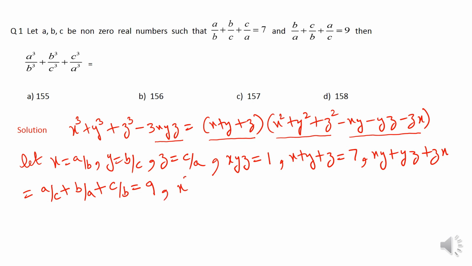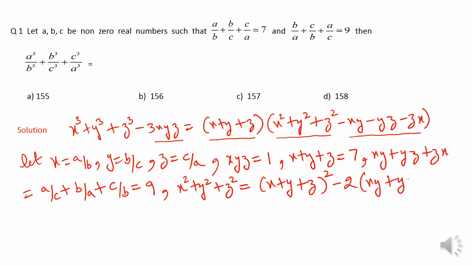Now we move towards the value of x^2 + y^2 + z^2. Students, if you have seen my last video, you must know that this expression can be written as (x + y + z)^2 - 2(xy + yz + zx). Further, x + y + z is 7, so this is 7^2 - 2 times 9, or 49 - 18, which is just 31.